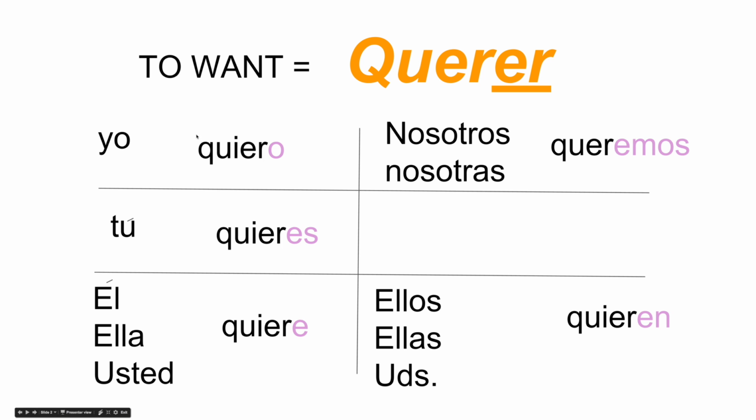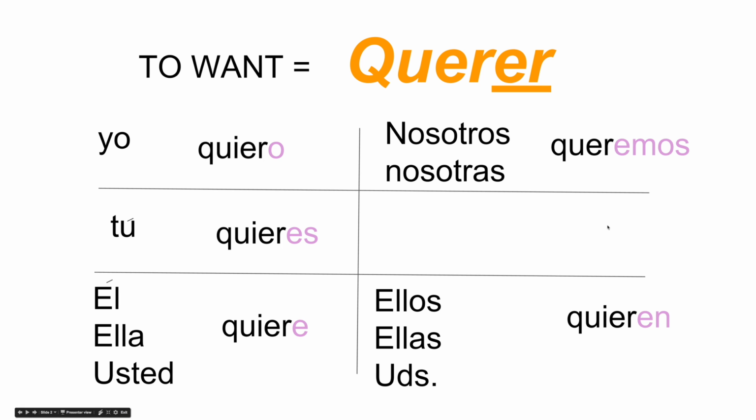If you don't know these 5 forms, quiero, quieres, quiere, queremos, quieren, that is also tu tarea, your homework. Get them memorized. There's no understanding first. Just memorize them.